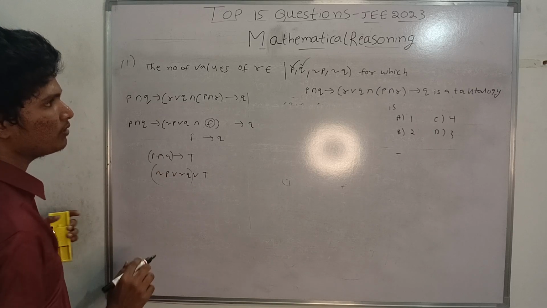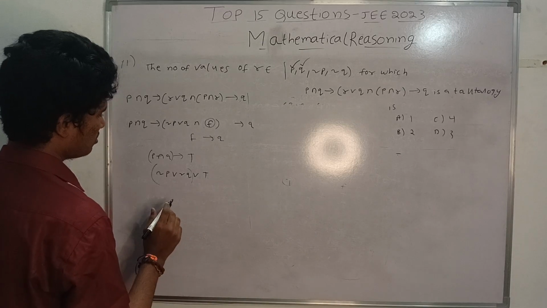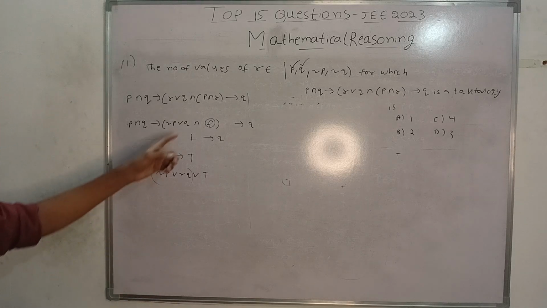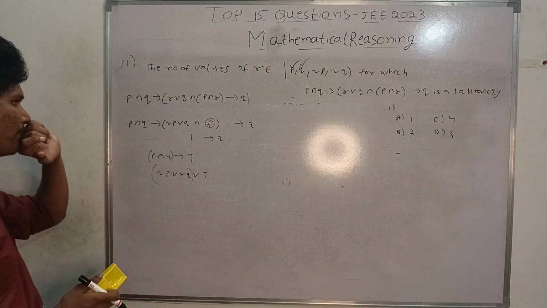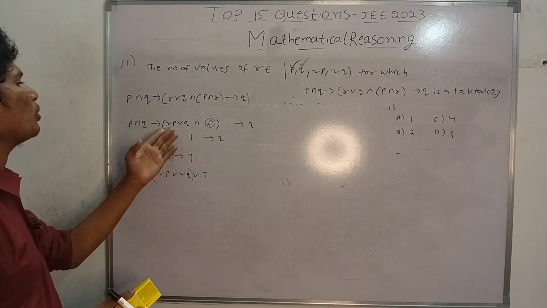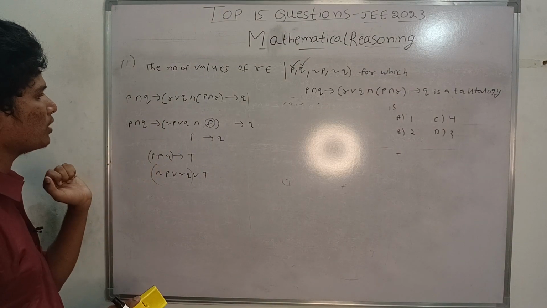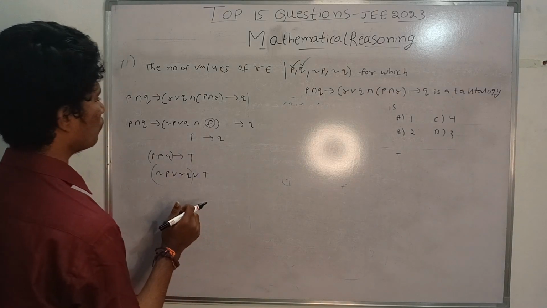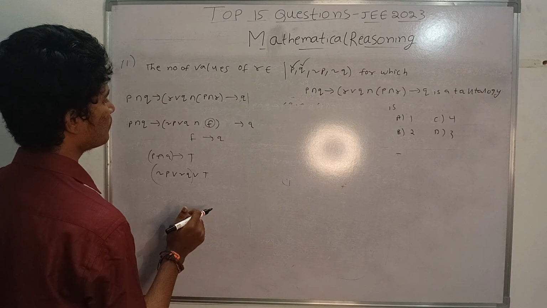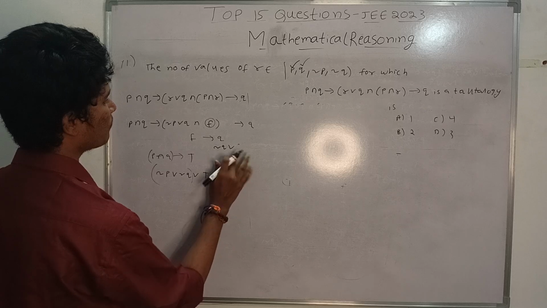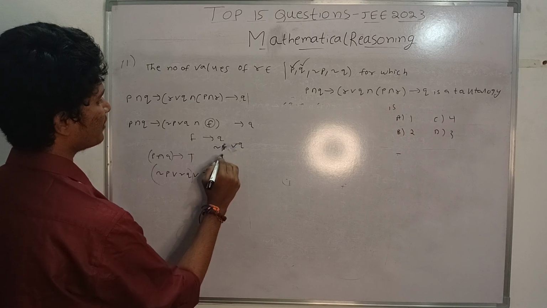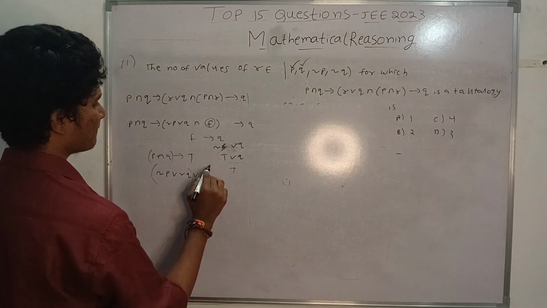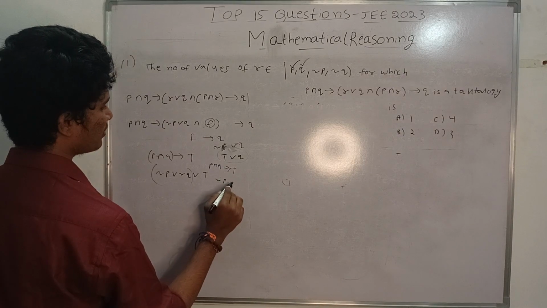And we are doing... is this correct? This is false only here. Yes, it is false. We are doing AND with anything, we are getting false only. False implication Q, that is negation of false or Q, that is true or Q. For true, you are getting true only, this thing or true.